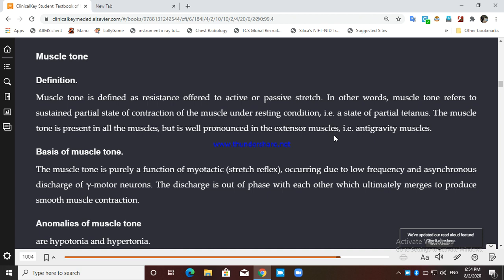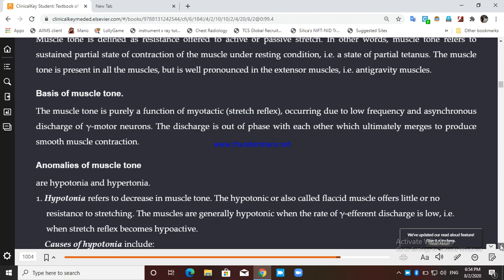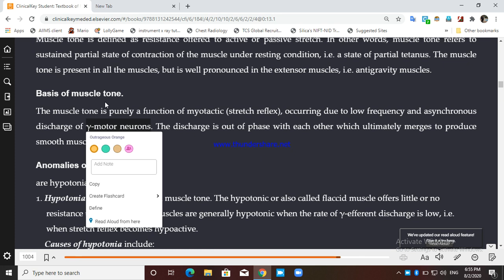What is the basis of muscle tone? The basis of muscle tone is purely a function of the static stretch reflex or myotactic reflex. This muscle tone is basically a function of the stretch reflex at the level of the spinal cord, also known as the myotactic reflex, occurring due to low frequency and asynchronous discharge of gamma motor neurons. So gamma motor neuron discharge will affect the muscle tone.